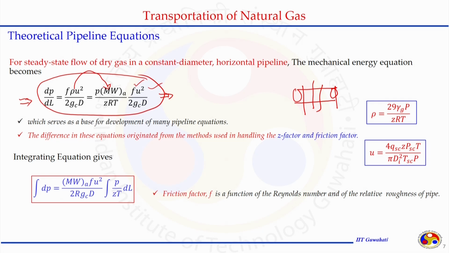The difference in this equation originated from the method used in handling the compressibility factor and friction factor. In this equation we see the compressibility is appearing and f is appearing, and both have dependency on other parameters. Similarly, we see u also depends, because by definition u is also a function of temperature and pressure. Now, when we integrate this equation, considering all these terms constant, although they are not constant, we will get this kind of expression where, inside the integral, we have the pressure, temperature and compressibility.